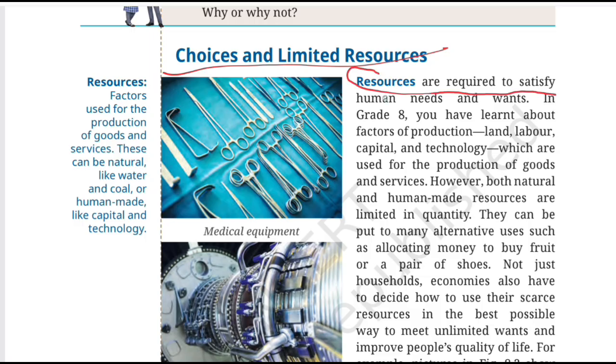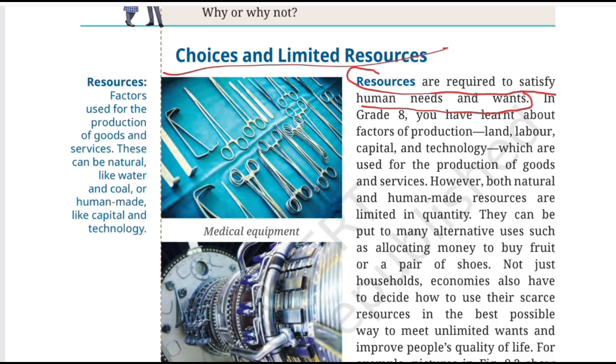Resources are required to satisfy human needs and wants. So let's make this very simple. We have needs, we have also wants. But can we satisfy them without using anything? No, we need resources. If you want food, you need resources to produce or purchase food. If you want a house, you need resources such as land, materials, labor, and money. If you want a school bag, resources are required to produce it. So, resources are basically the means we use to satisfy our needs and wants.